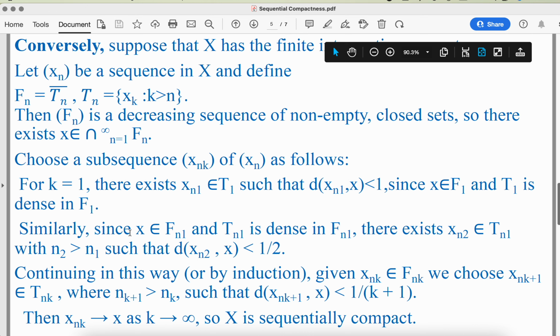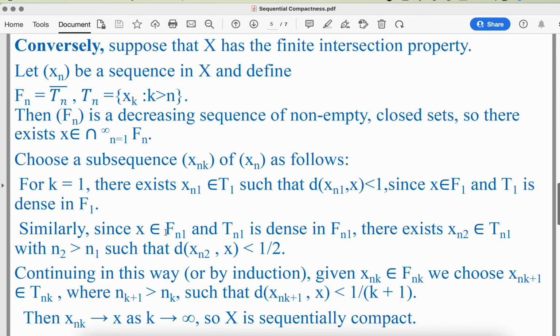Similarly, because x belongs to Fn1 and Tn1 is dense in Fn1, there exists xn2 belonging to Tn1 with n2 greater than n1, such that the distance of xn2 from x is less than half.